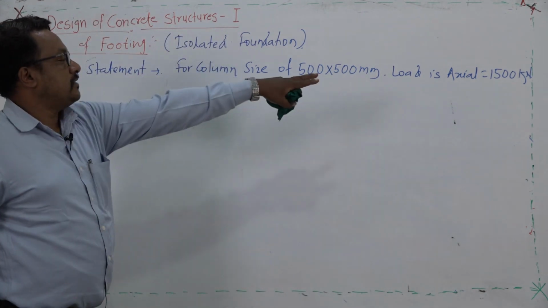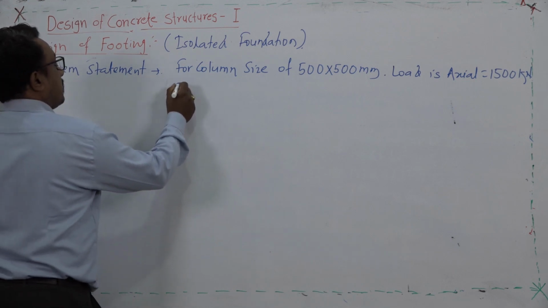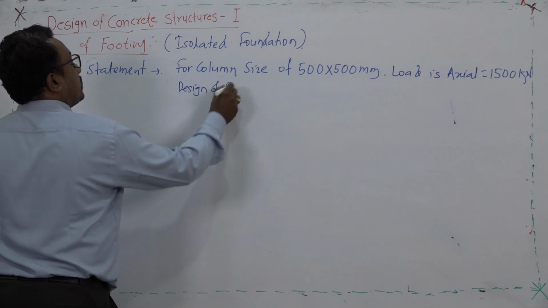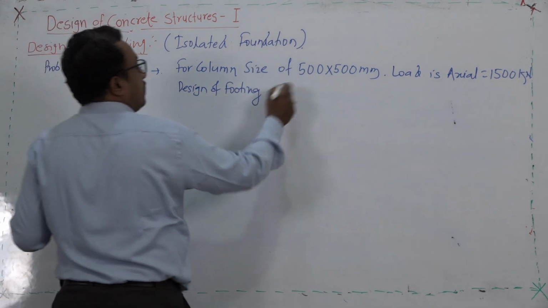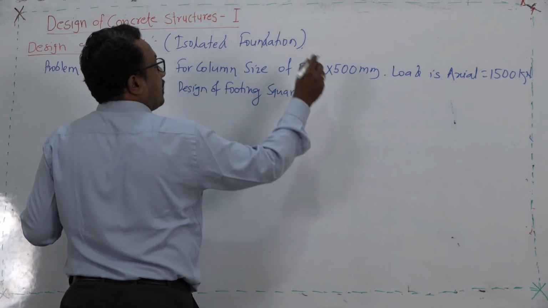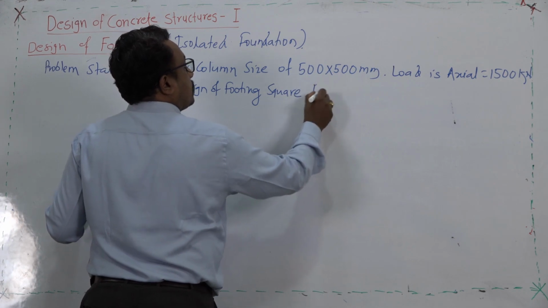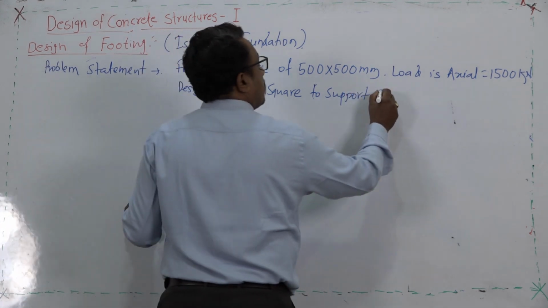So, the load is axial, 1500 kilonewton. At the same time, we will try to design the footing. That footing will obviously be a square footing to support this load.